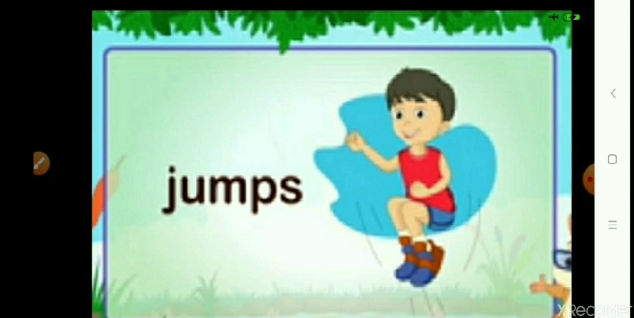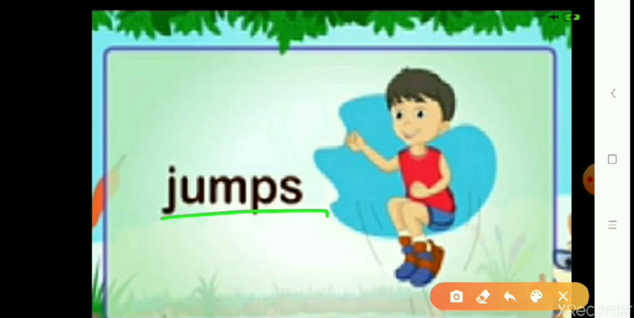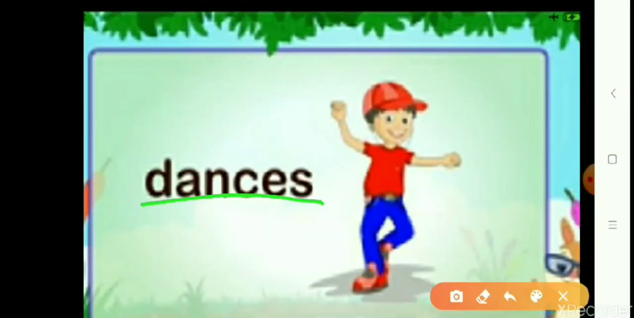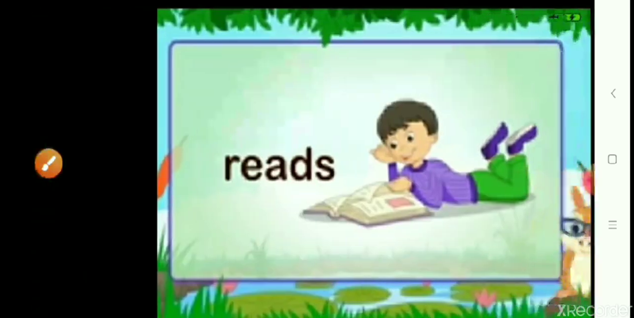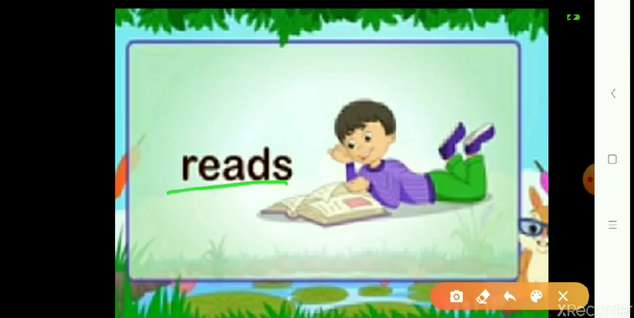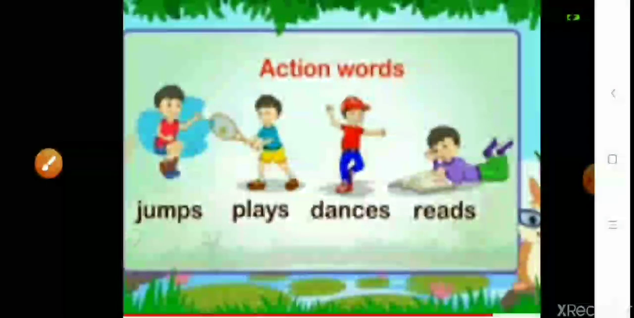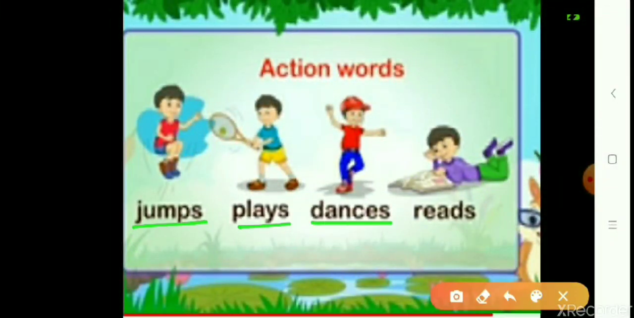He jumps. Ricky jumps. Then he plays. He plays tennis. He dances. He dances to his favorite music, his favorite song. Then he reads. He reads storybooks and other things. He reads a lot. So, children, we have seen jumps, plays, dances, reads. These are all action words which are done by Ricky.